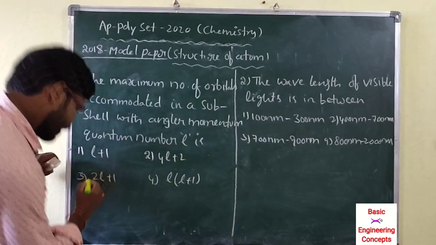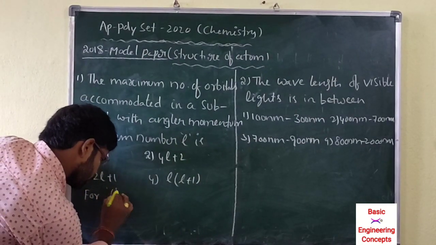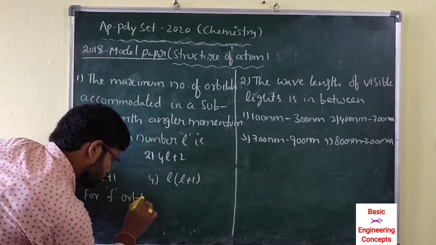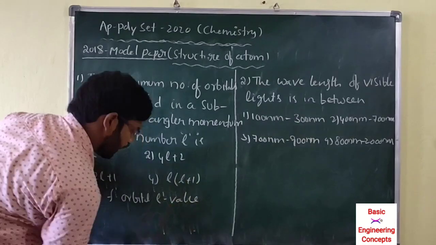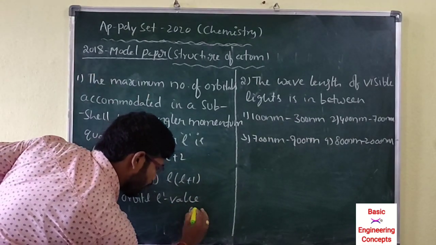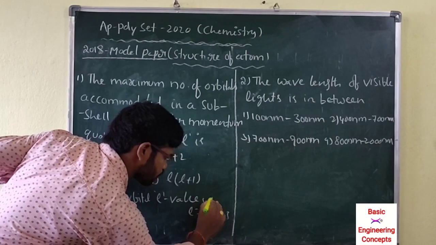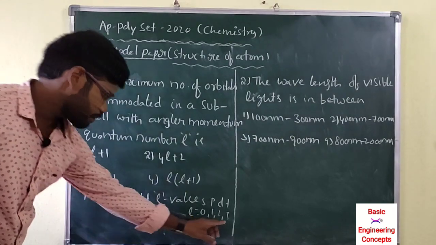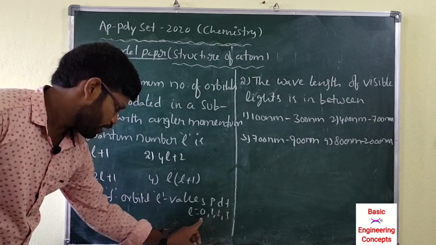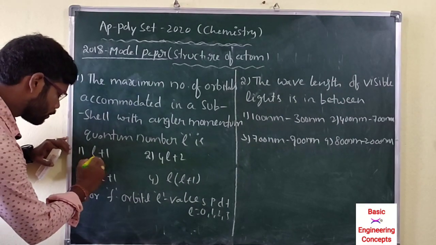L actually equals 0, 1, 2, 3 for s, p, d, f orbitals. So for f orbital, L value is 3.